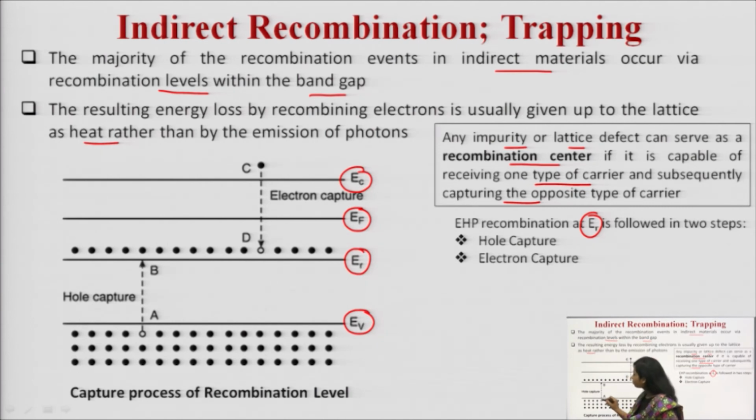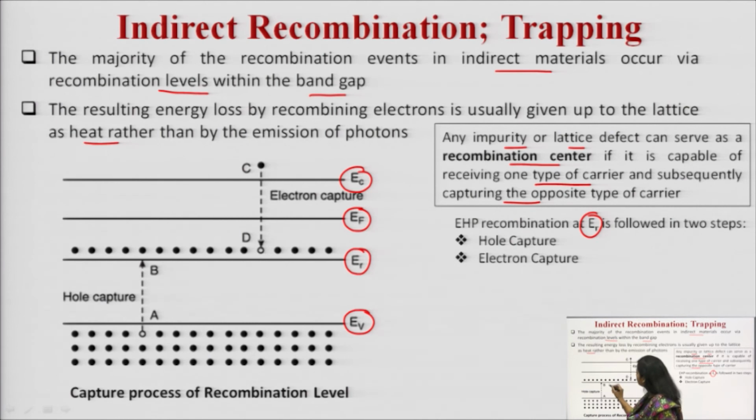When an electron moves from the recombination level ER, you can see this particular valence band is completely filled. The conduction band may have many empty states, but at this particular level ER, you can see various electrons have been shown, meaning a number of electrons are available because this is close to the Fermi level.